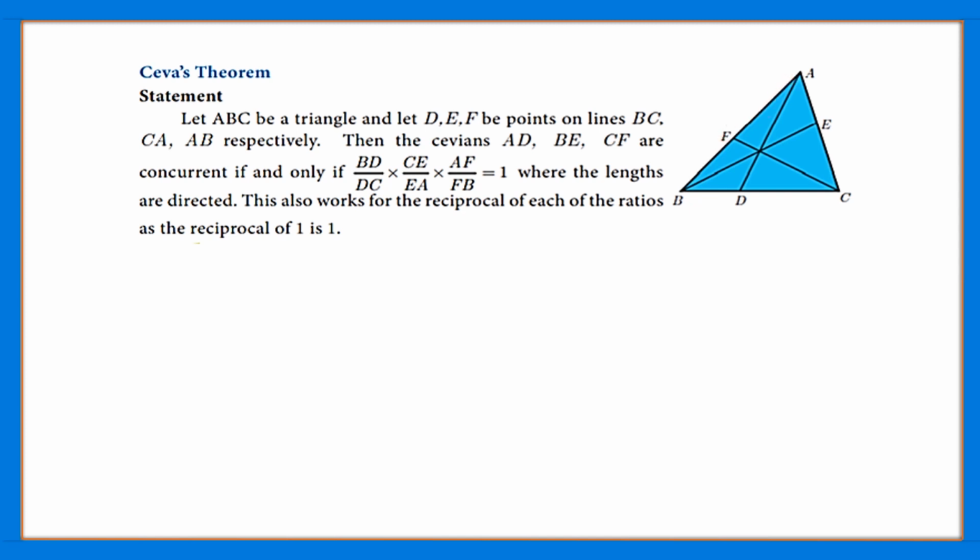Since the reciprocal of 1 is obviously 1, it will be concurrent if the reciprocal product is also equal to 1. That is, the product of the proportionals is 1 even if we take the reciprocal of the ratios, and therefore the cevians are concurrent.